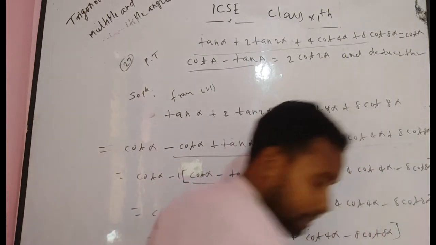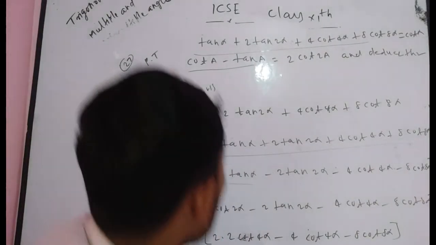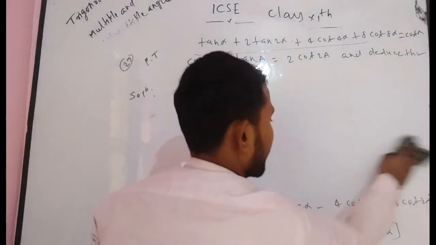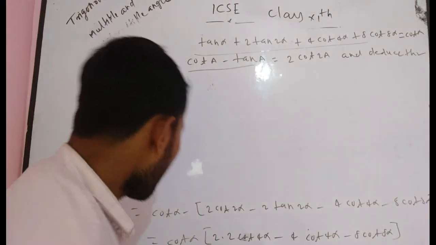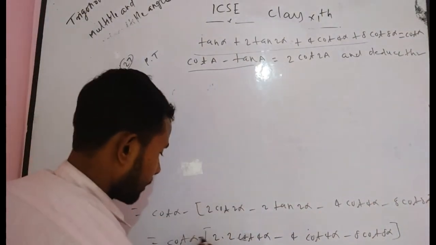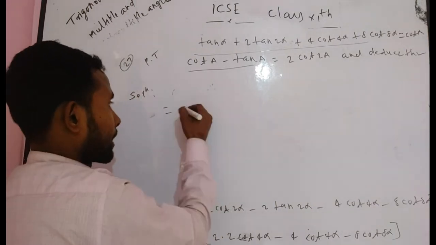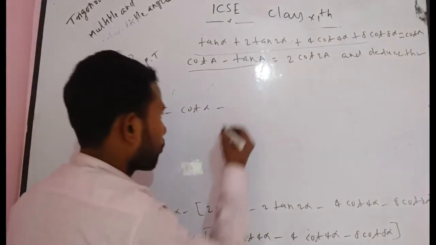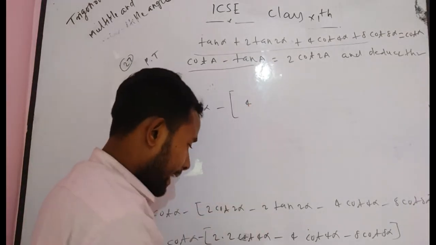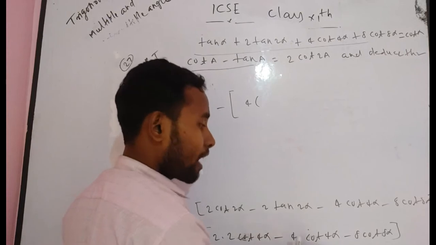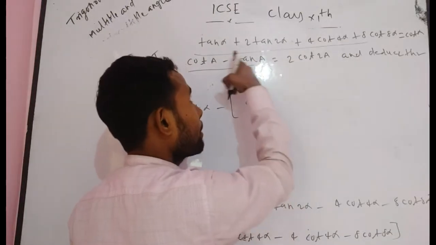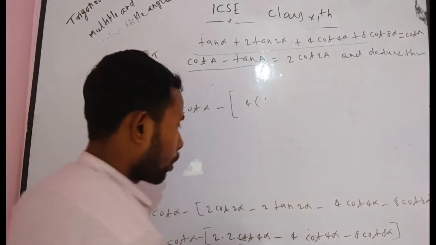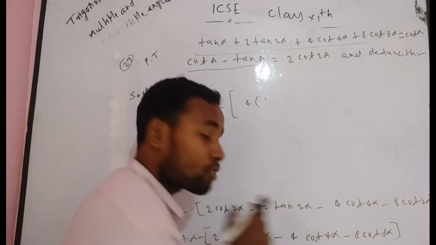Again, here there is a minus sign, not a multiplication. If you take 4 common from both terms, what do you get? 4 times cot 4 alpha minus tan 4 alpha.